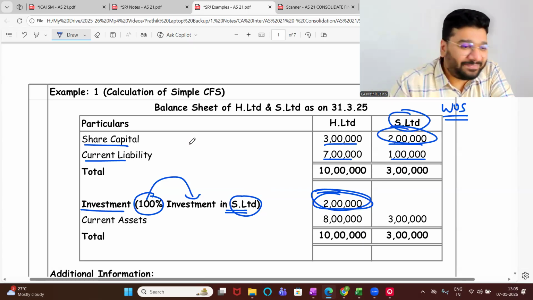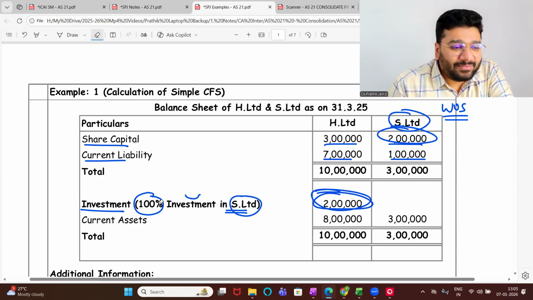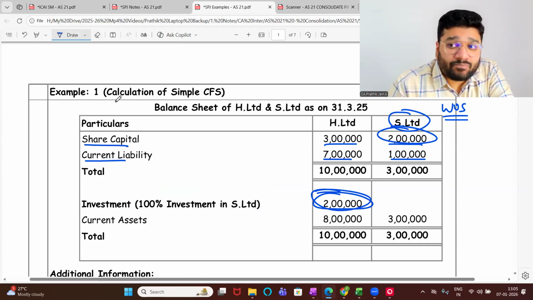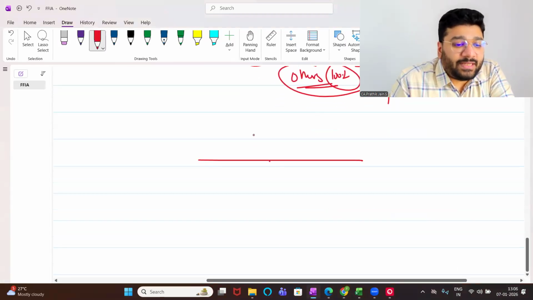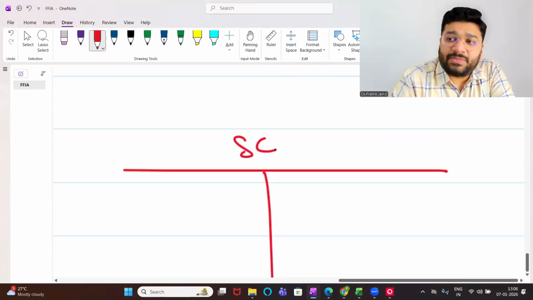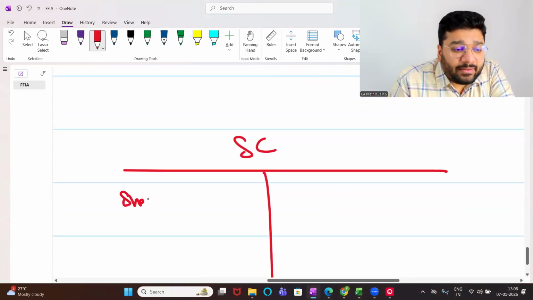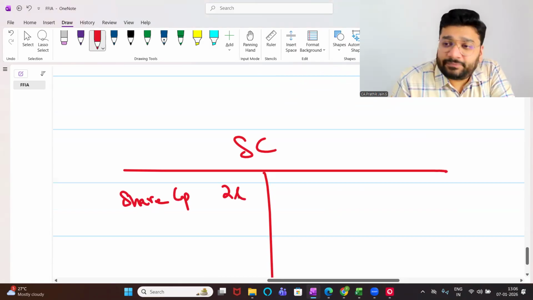Rethink it out again one more time. Now, come back. Okay. Subsidiary company, share capital, 2 lakh.